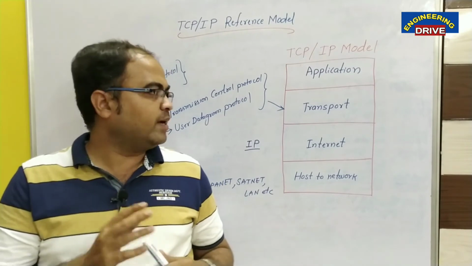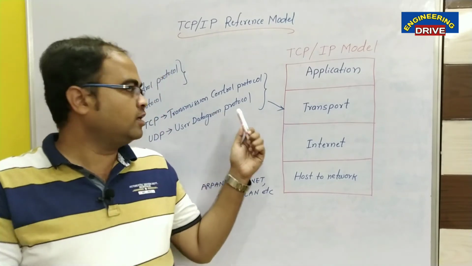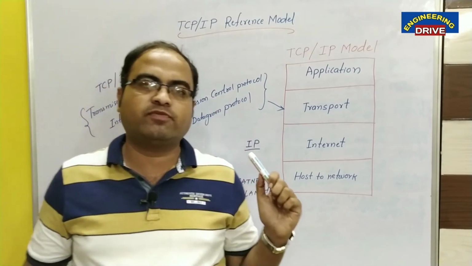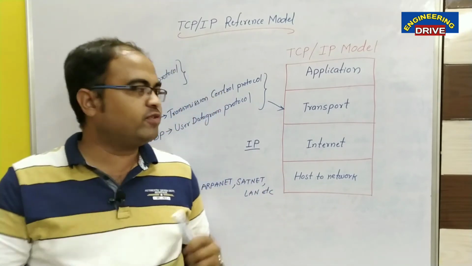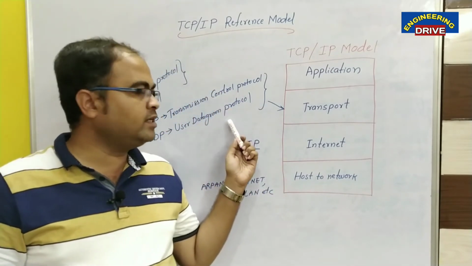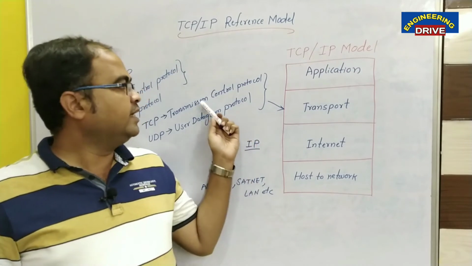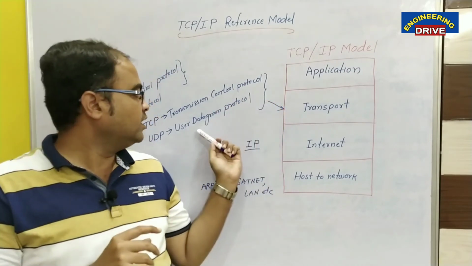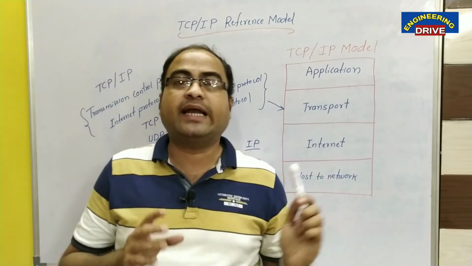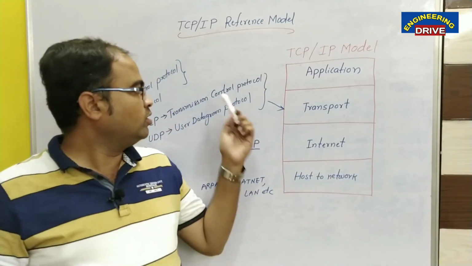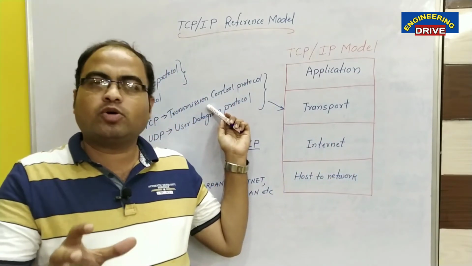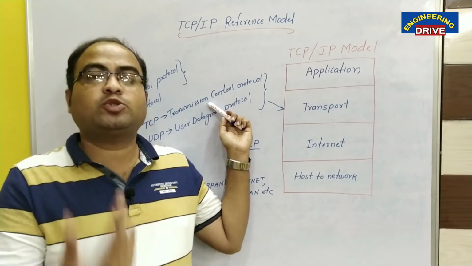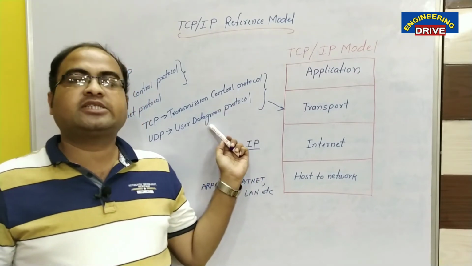Now, in order to establish communication, which is preferred, sir? TCP or UDP? My dear students, the main difference between the TCP protocol and the UDP protocol is that TCP is a connection oriented protocol, whereas the User Datagram Protocol is a connectionless protocol. As we know, connection oriented protocols are much more reliable than connectionless protocols.